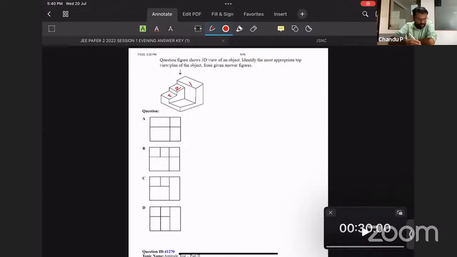1, 2, 3, 4. So option A is fine. 1, 2, 3, 4, 5. Option B is wrong. C is fine. D is wrong. 2 options eliminated with our elimination method. Now we are having A and C with us. So actually one line has to be here. A is wrong. C is the answer.